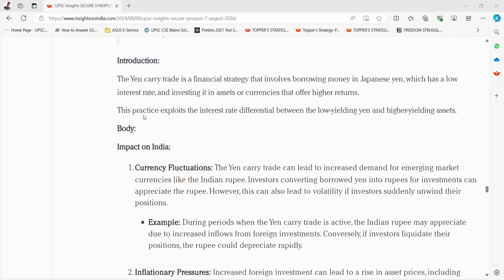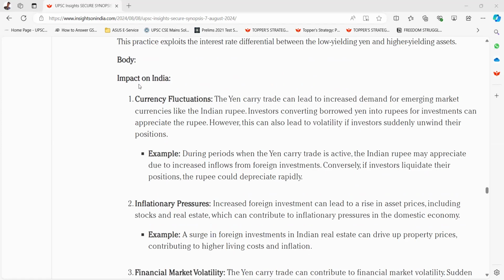Introduction. The yen carry trade is a financial strategy that involves borrowing money in Japanese yen, which has a low interest rate, and investing it in assets or currencies that offer higher returns. This practice exploits the interest rate differential between the low yielding yen and higher yielding assets.